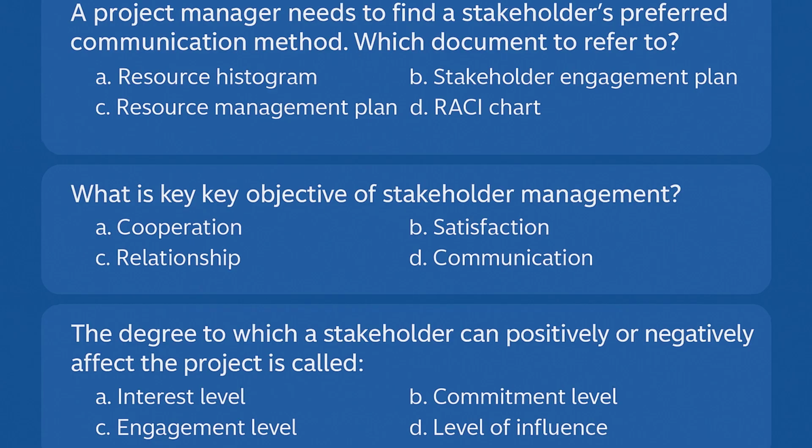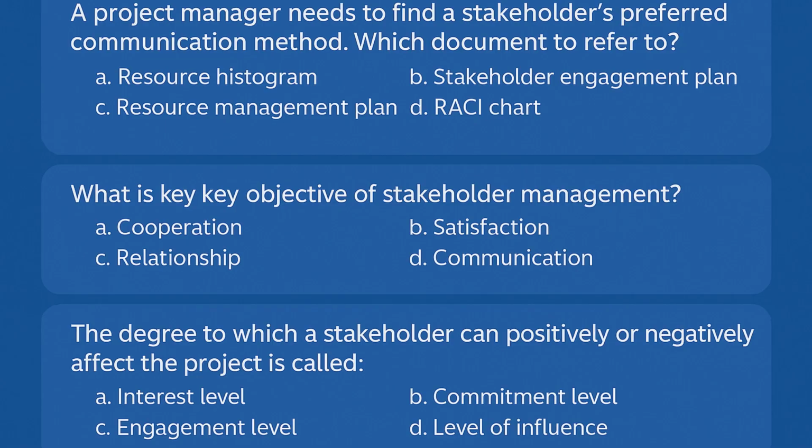Other options are not the best. Level of interest measures how much they care, not their impact power. Level of commitment is the willingness to support, doesn't quantify influence. Level of engagement is a current state, unaware or resistant or neutral or supportive or leading, not their impact level. Let us do a recap.